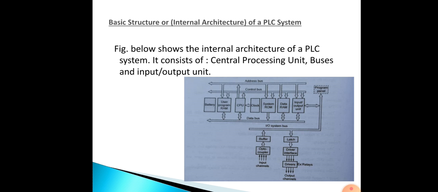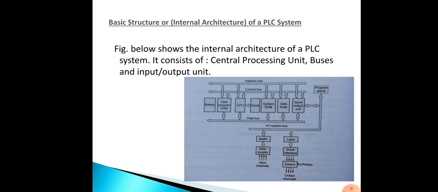What will it have? It consists of an arithmetic and logic unit. The arithmetic and logic unit performs all the arithmetic and logical operations. The logic operations include AND, OR, exclusive OR, and so on. The next one, control unit. The control unit is used to control the timing of the operations. The processor functions under a permanent supervisory operating system that directs the overall operation from data input and output to execution of the user program.